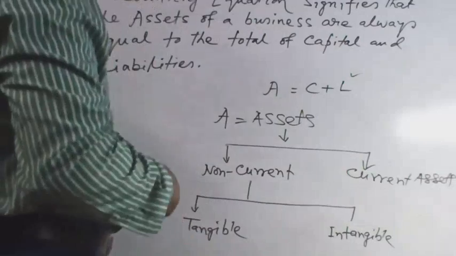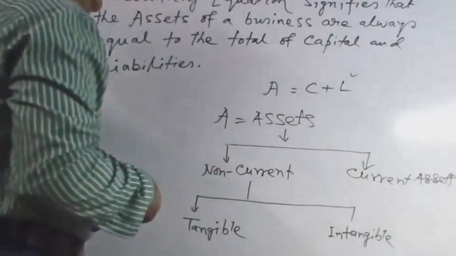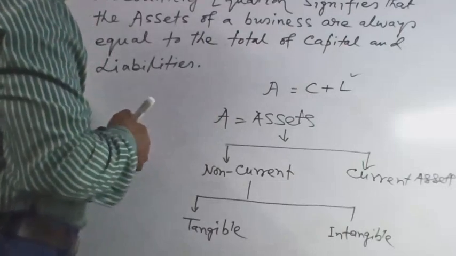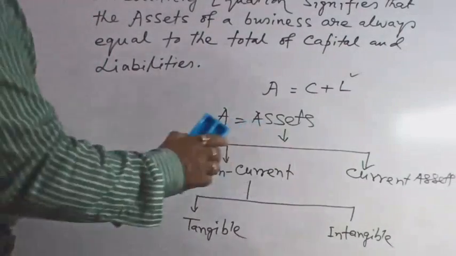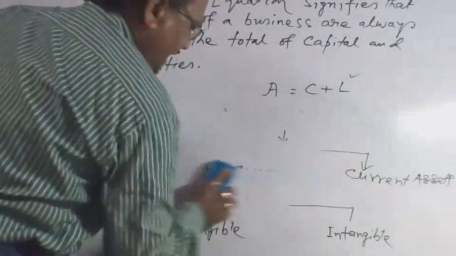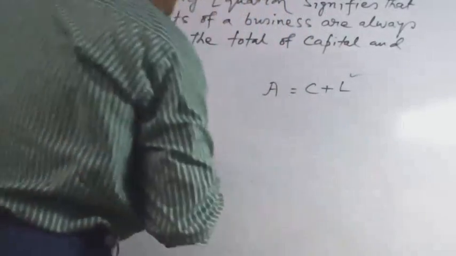Now assets equal capital plus liabilities, but revenue and expenses are always matched on capital. Revenue increases means capital increases.